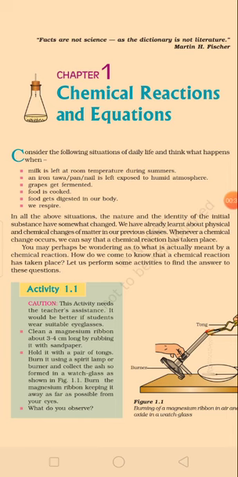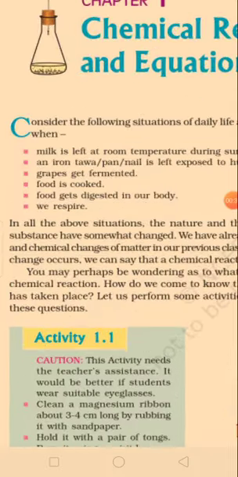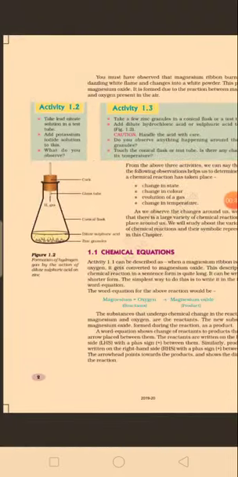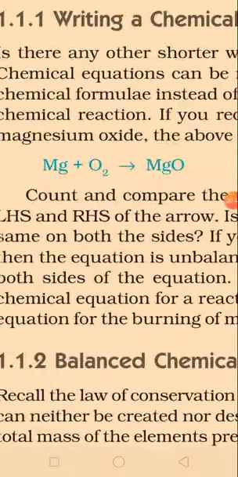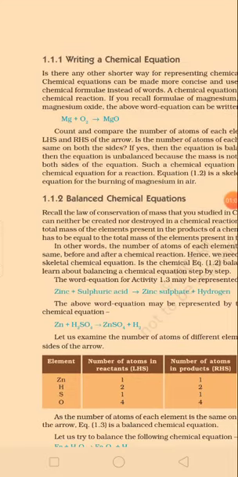Now, the next thing: in a chemical reaction there are two very important things. One is your reactant and another one is your product. For example, here magnesium plus oxygen combine to form MgO. So clear. Here Mg plus O2 are written on the left side, so these are called reactants, and the MgO so formed on the right hand side of the arrow is called the product. So these are the two main important things: one is reactant, another one is product.